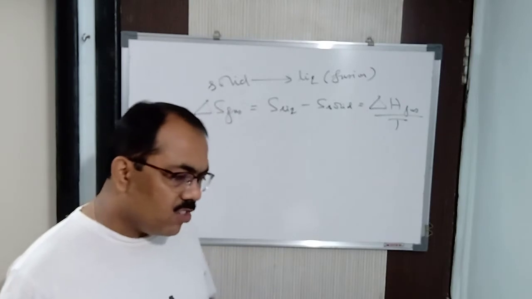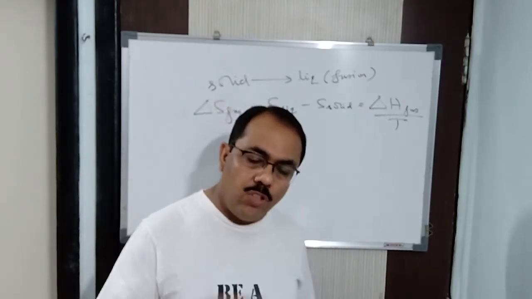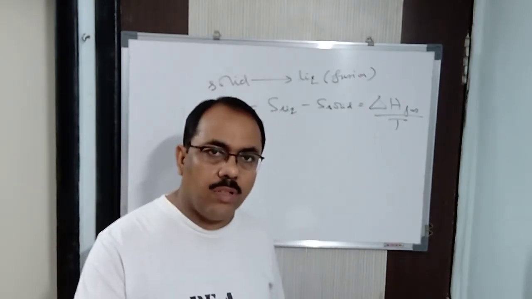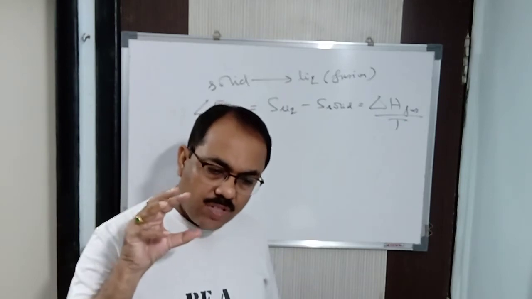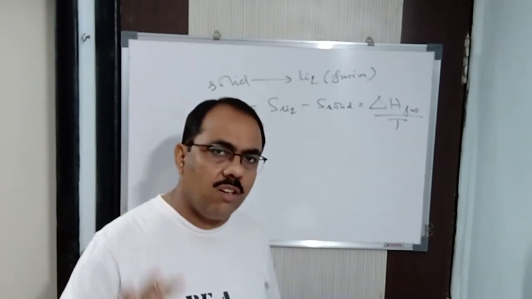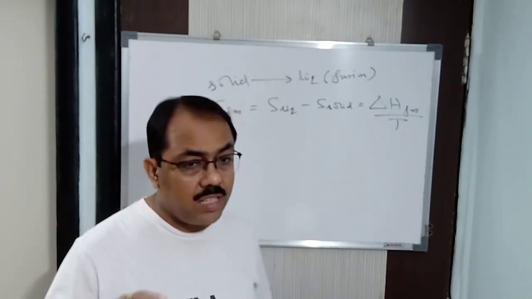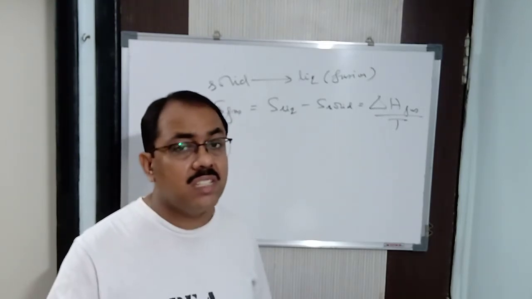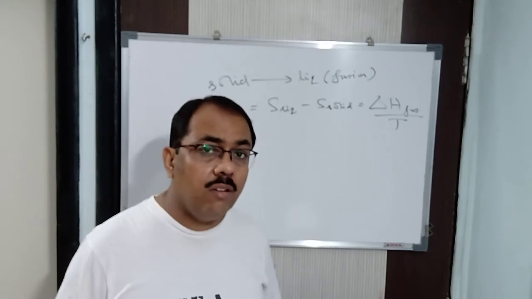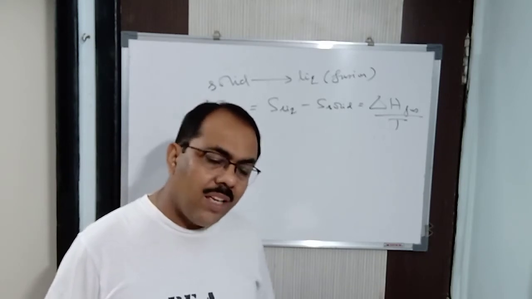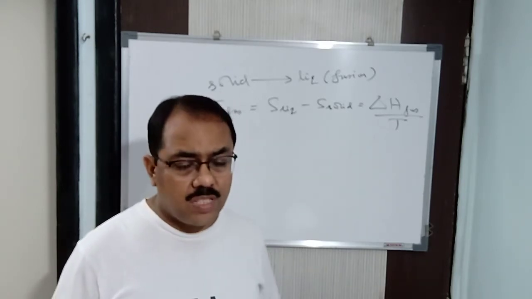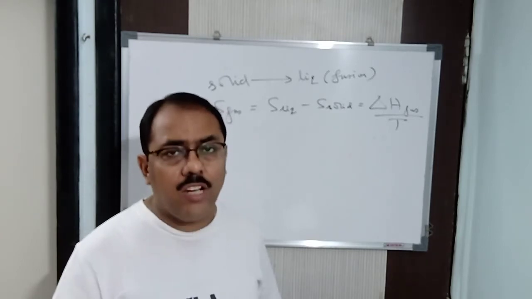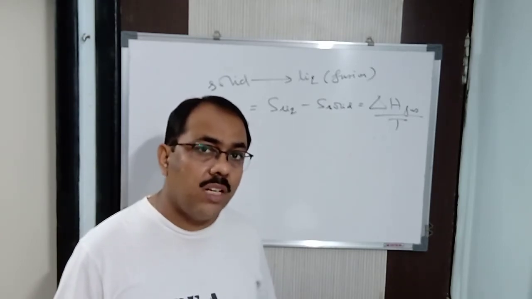Now next is entropy of the universe. Already I said, entropy of the universe is nothing but total entropy, which is entropy of the system plus entropy of the surroundings. It is difficult to calculate the entropy of the surroundings. Rather, in most of the cases, we take a constant value for the entropy of the surroundings.